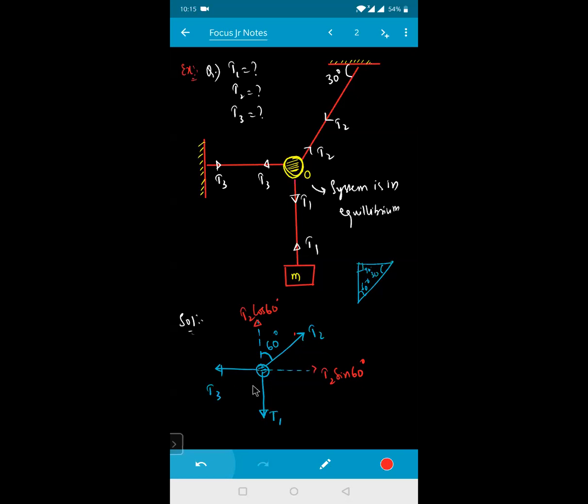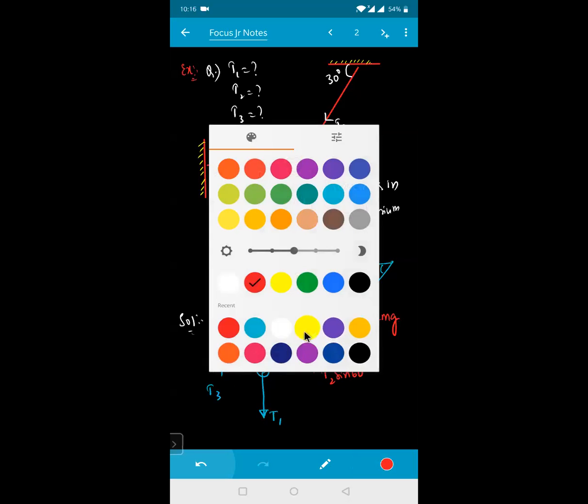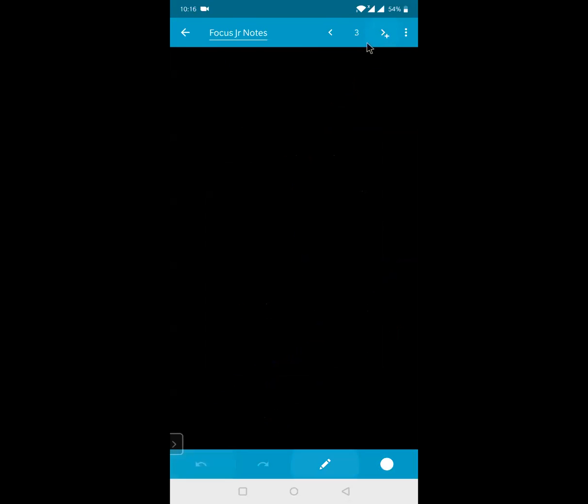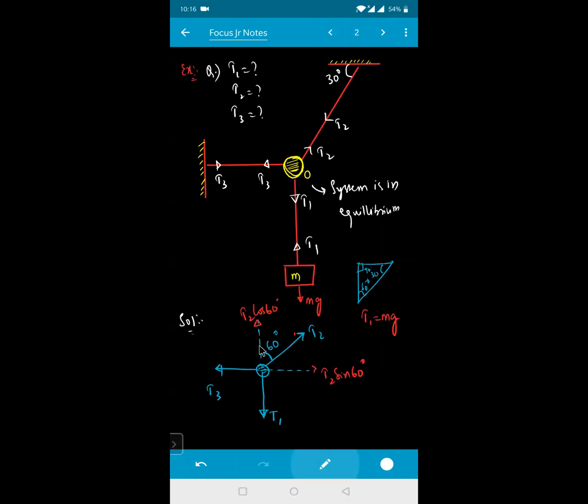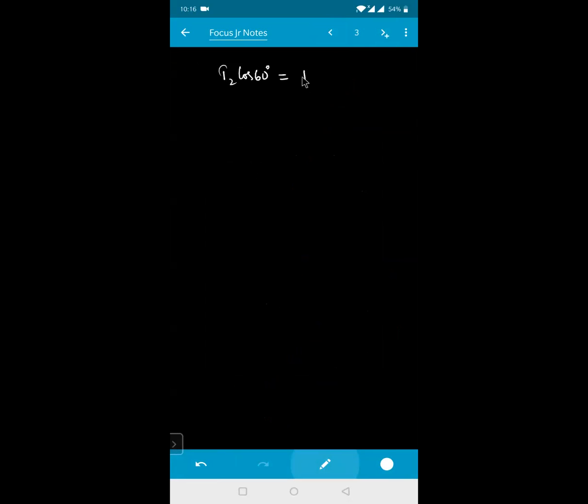Now, what is the value of T1? Can anyone tell me, beta? Here, this is T1. This T1 is balancing here right now, so the weight of this body is nothing but your M into G. So I can say that T1 will be equal to M into G. Now write the component right now. T2 into cos of 60 must be equal to your T1. That means T2 will be equal to T1 divided by cos of 60.